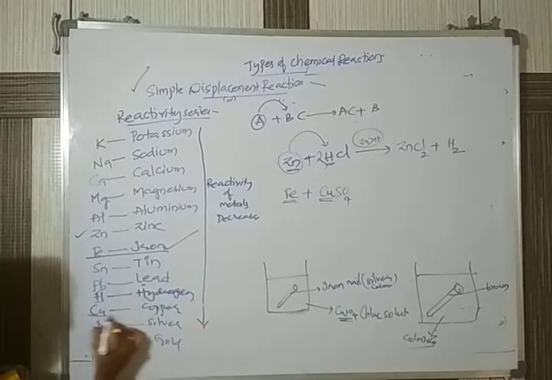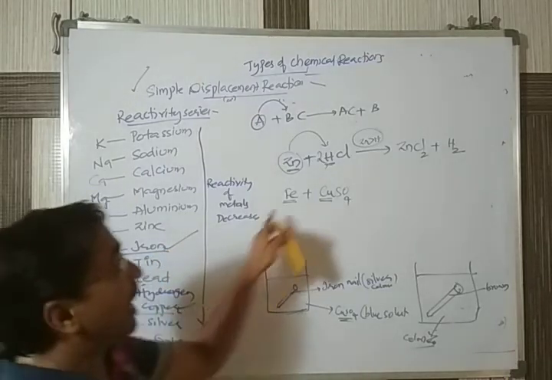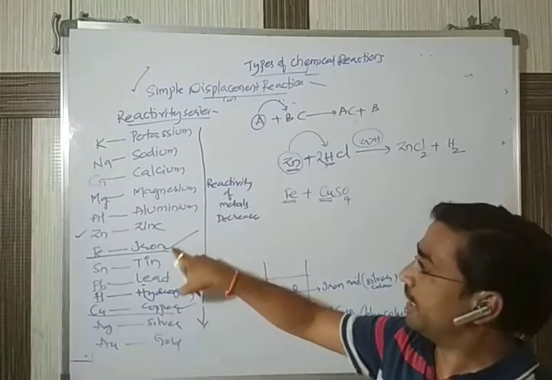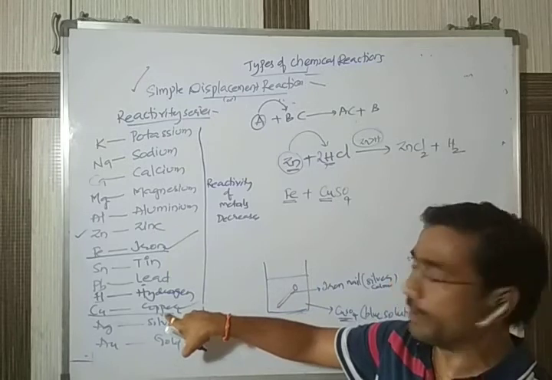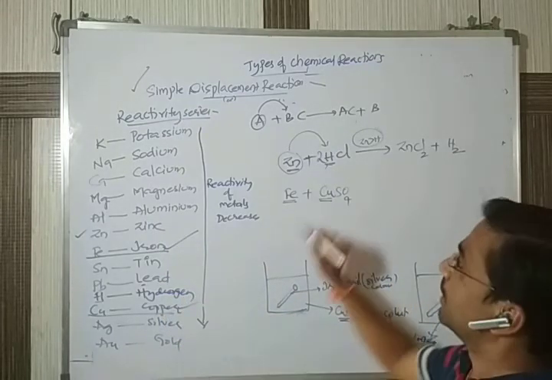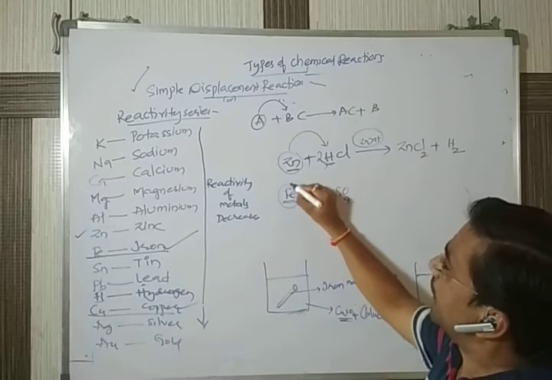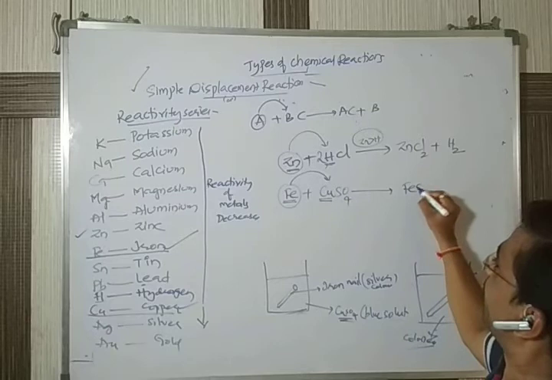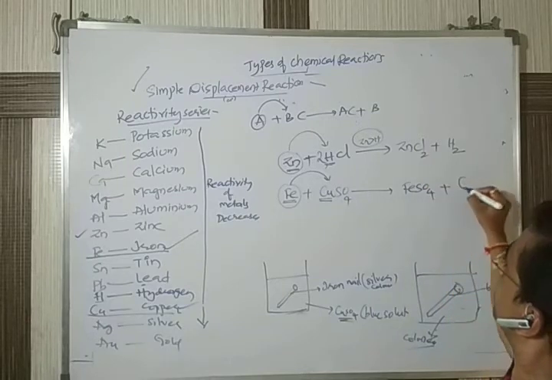Iron is above copper in the series, so iron is more reactive than copper. As a result, iron will come and replace the copper, giving FeSO4 and Cu.